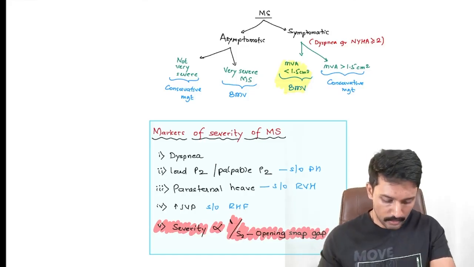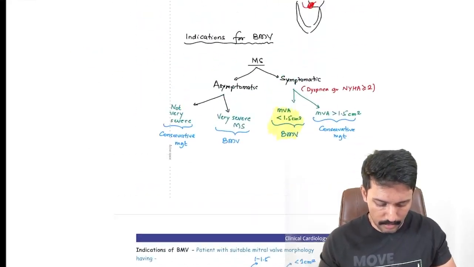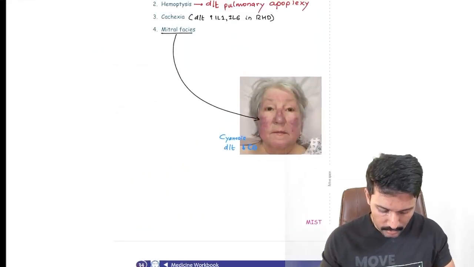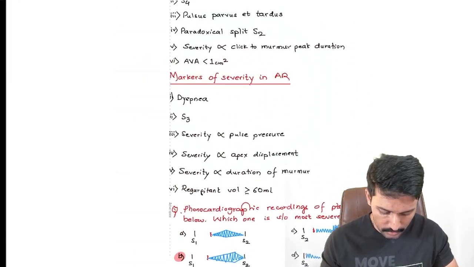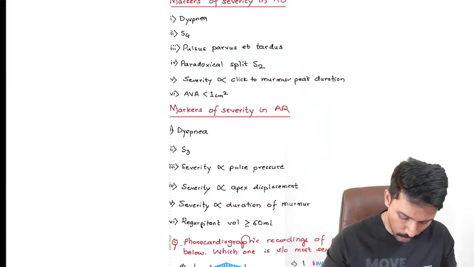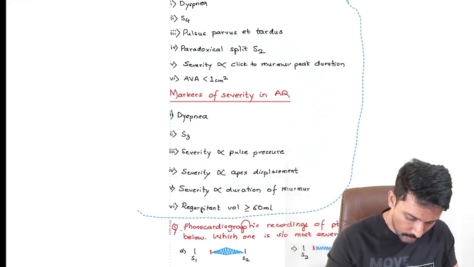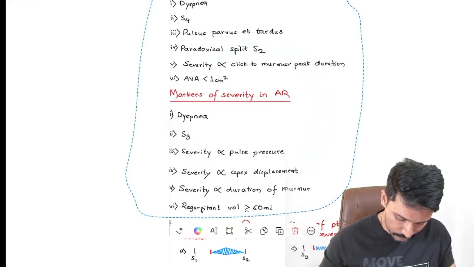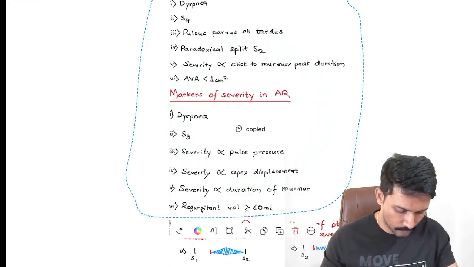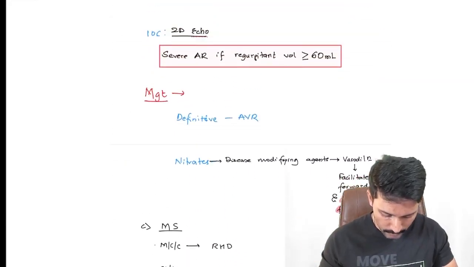Okay, clear? So let me just copy paste the markers of severity of aortic valve diseases as well, so that our prep is complete for basic valvular heart diseases. Let me add a page here.